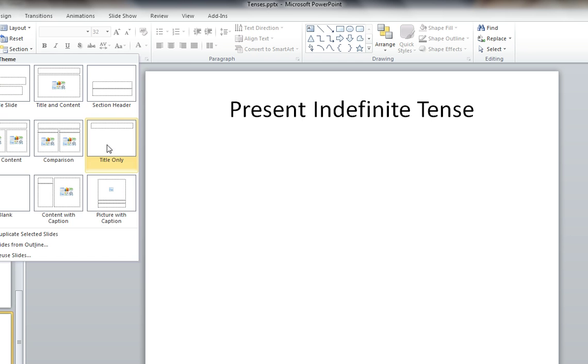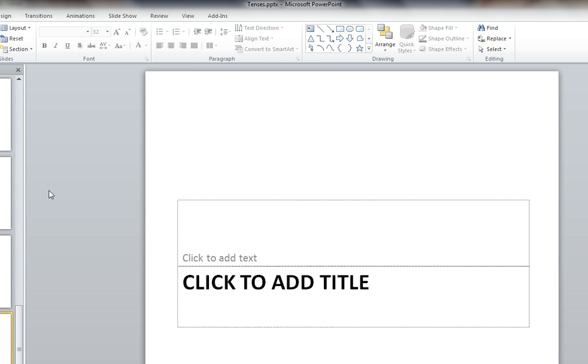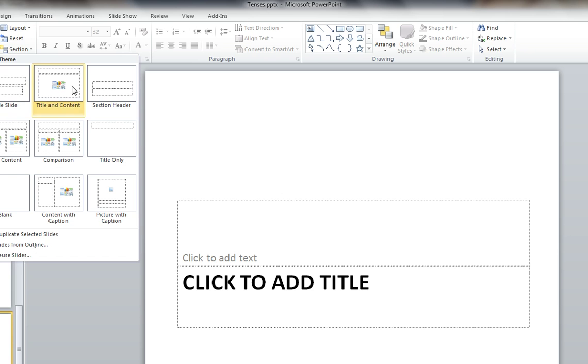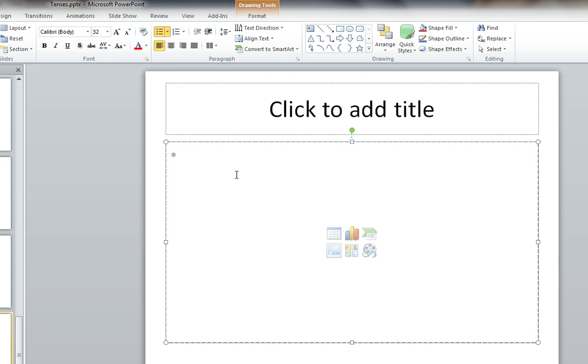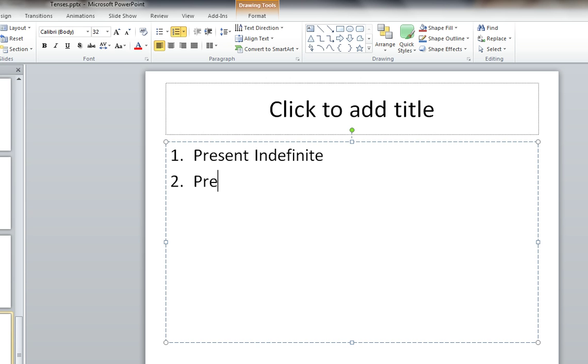Suppose the first thing is present indefinite that we are going to learn. Second will be present continuous, and third will be present perfect,